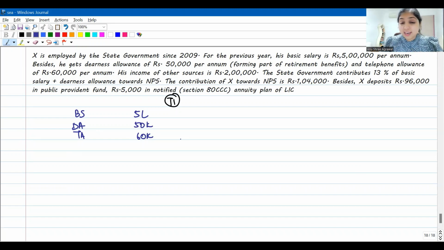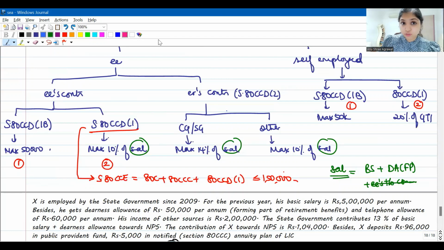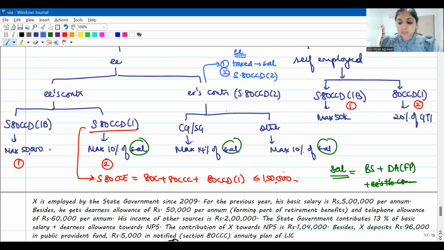Then, is there any other thing which has to be put under income under the head salaries? See, Mr. X is employed by the state government. His employer is contributing towards NPS. Always remember, when you talk about employer's contribution towards NPS, it will first be taxed under the head salary for the employee. It will be fully taxed under the head salary. Only then you will give deduction under 80CCD subsection 2.